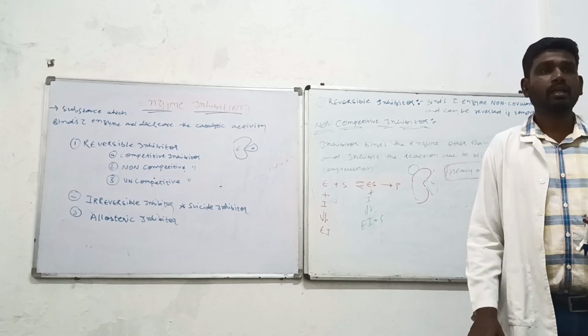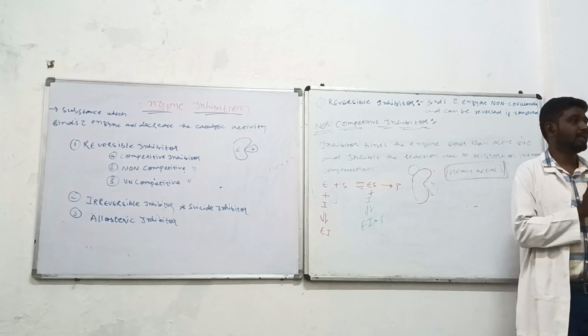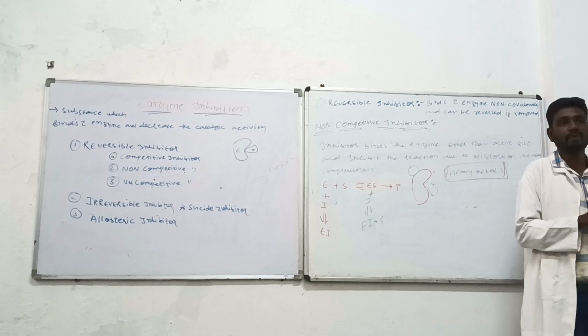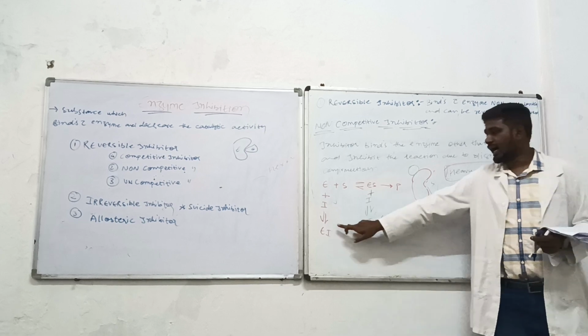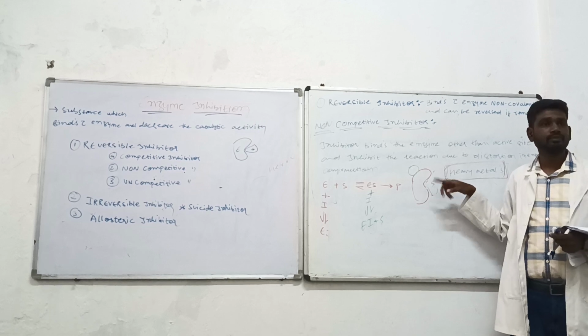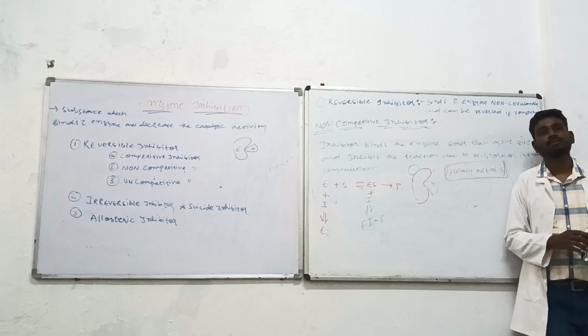Third type of category. Now it is also reversible. We are still in the reversible category. We have not gone to the irreversible. Reversible ही पढ़े. That means अगर ये निकाले तो फिर the reaction can happen in this form. अभी तक सिर्फ reversible ही पढ़े. Irreversible नहीं पढ़ेंगे. ठीक है?